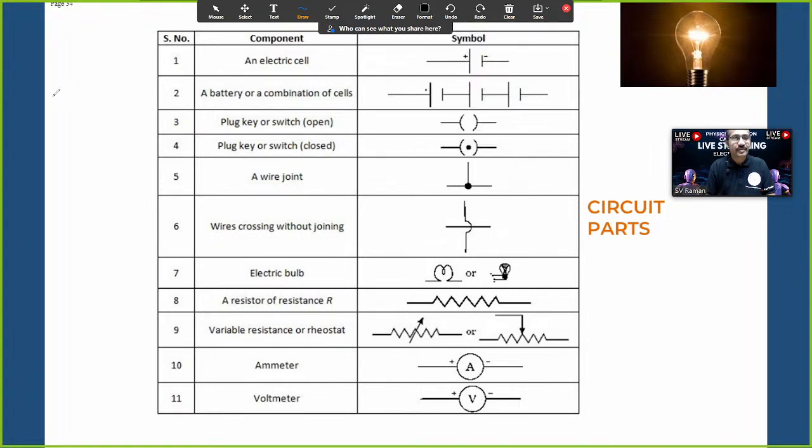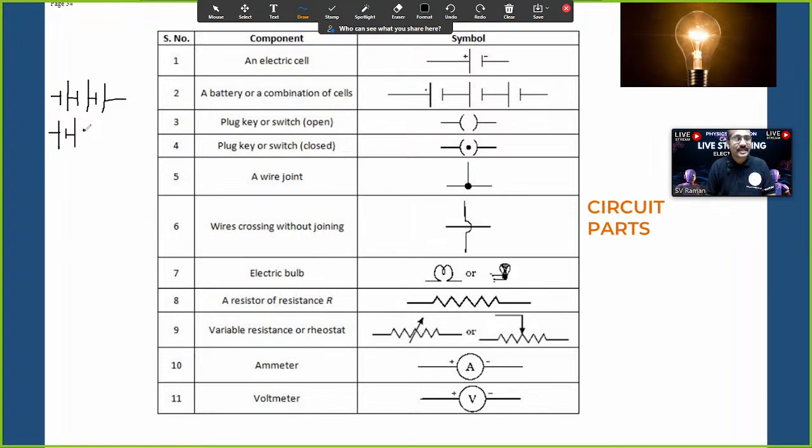Always, if you start with the negative terminal, then positive terminal, then the positive terminal has to connect with the negative terminal, positive terminal, again negative terminal, positive terminal, stop here. If you start with the negative terminal, the other end has to stop with the positive terminal. Always remember this. In MCQ questions they will try to confuse you. Or else, if you start with the positive terminal, the negative terminal will connect to the positive terminal.